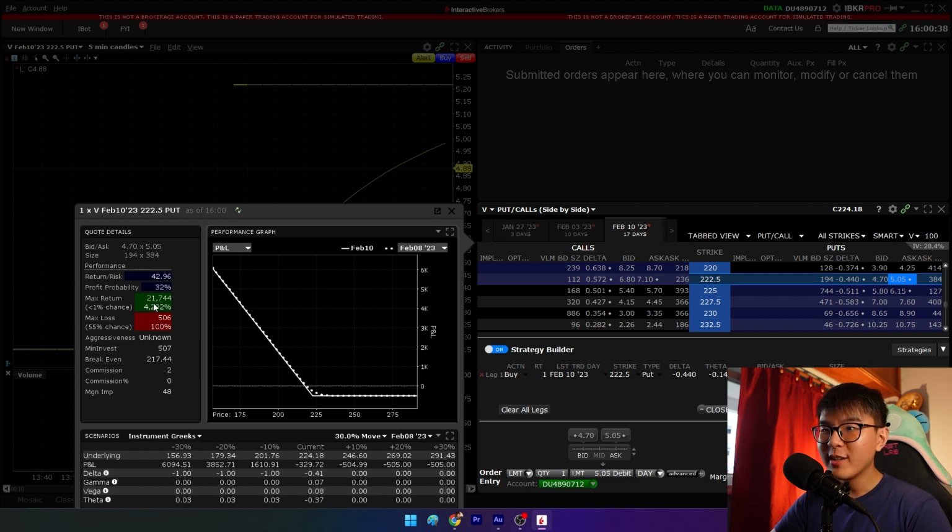Right now, the max profit here is $21,000, but that is highly unlikely to happen, because what is the likelihood of Visa dropping from its current price of 224 to about 160? If it does drop, this gives me a lot of upside. If the price of Visa drops to 170, I can potentially earn 4.7k. But if you're to buy this, this is also a very risky way of shorting it because the upfront capital you must foot is quite large at $470. The maximum amount of money I can lose would be $505 in this case. By February 8, I need it to be at least below 218 for me to be profitable.